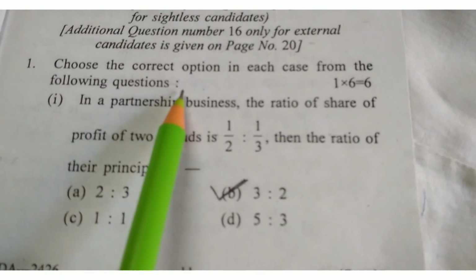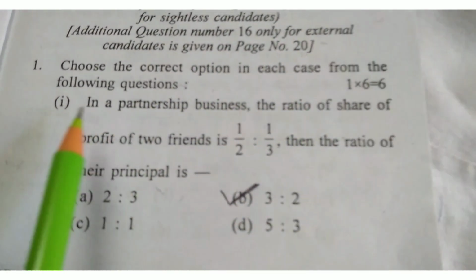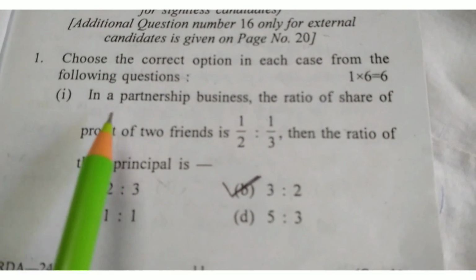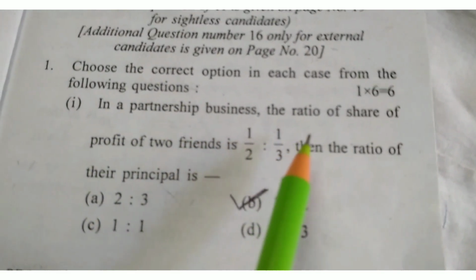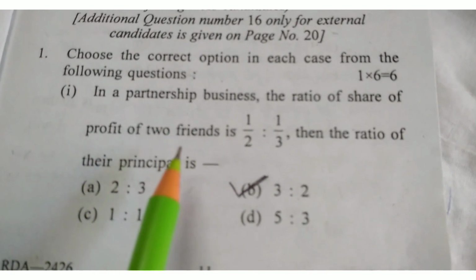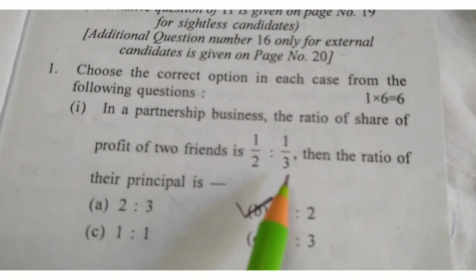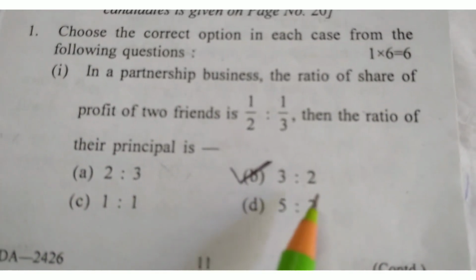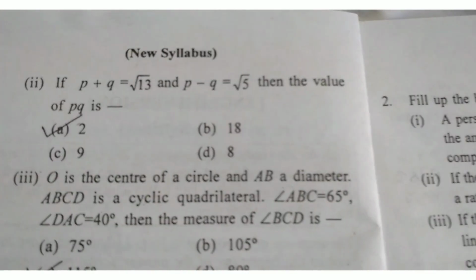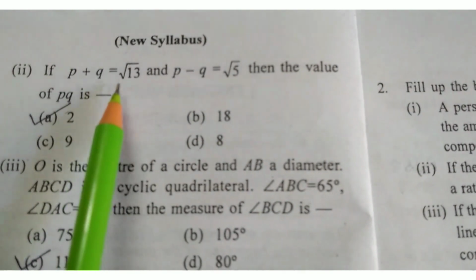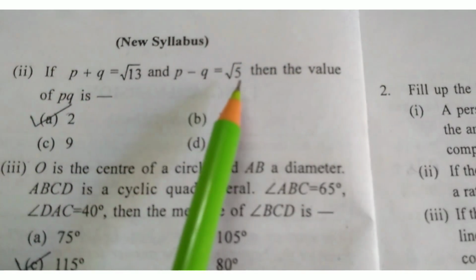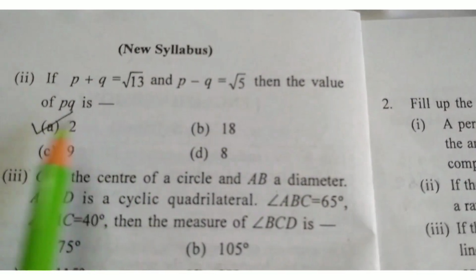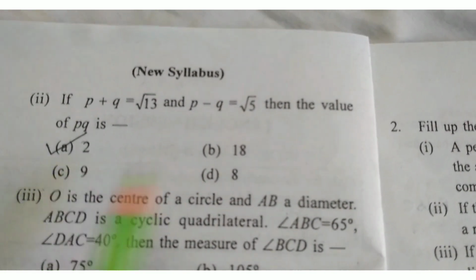Choose the correct option in each case from the following questions. 1. In a partnership business, the ratio of share of profit of two friends is half to 1/3. Then the ratio of their principal is 3:2. 2. If P plus Q equal to root 13 and P minus Q equal to root 5, then the value of PQ is option A, 2.